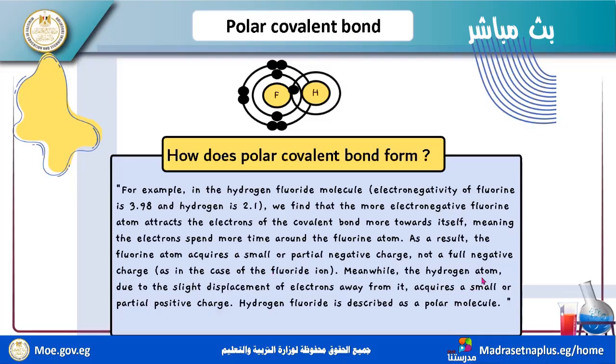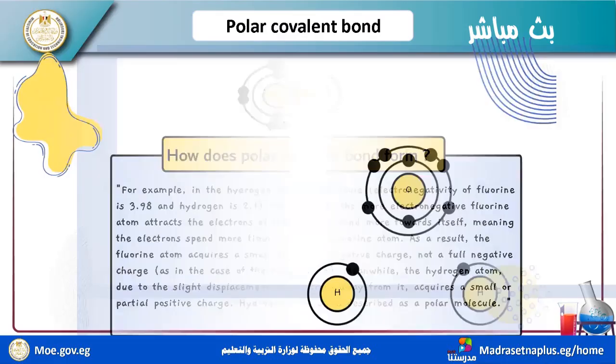While the hydrogen atom, due to the slight displacement of electrons away from it, acquires a small or partial positive charge. Now hydrogen has a partial positive charge, and fluorine has a partial negative charge.